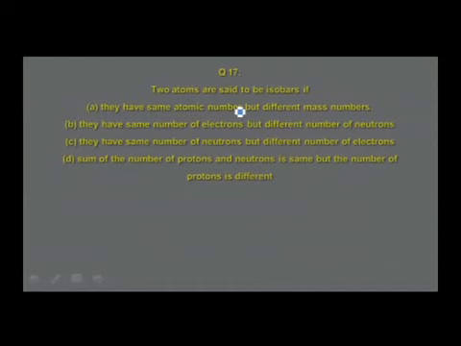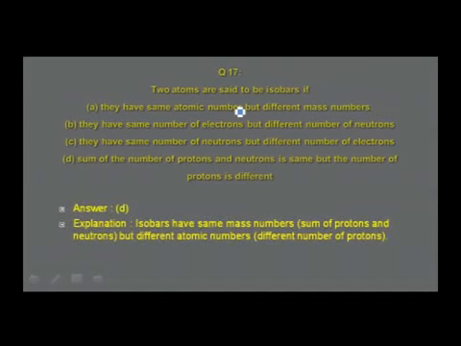Two atoms are said to be isobars if they have the same atomic number but different mass numbers. They have the same number of electrons but different number of neutrons. They have the same number of neutrons but different number of electrons. The sum of the number of protons and neutrons is the same, but the number of protons is different. So the answer is found to be in option D. Isobars have the same mass numbers because the sum of protons and neutrons is equal to the same number, but they differ in atomic numbers. The number of protons are different, so therefore you find them in isobars.